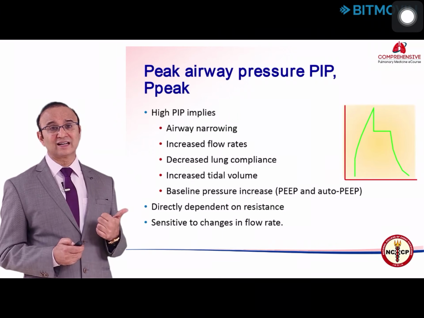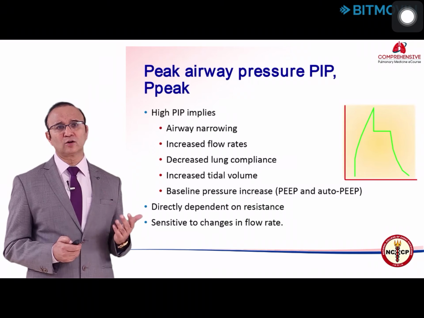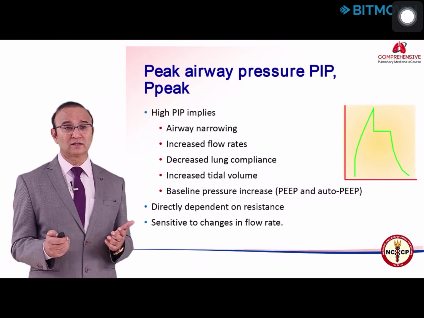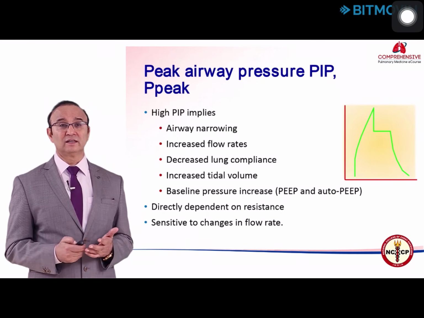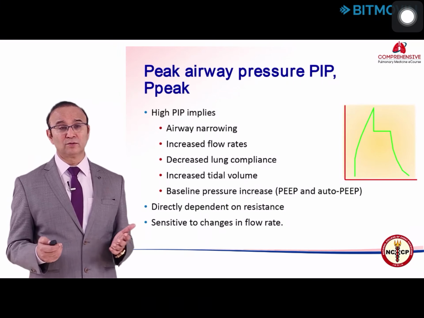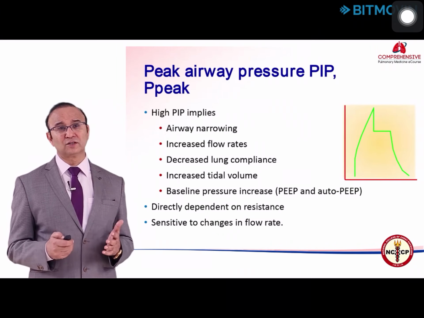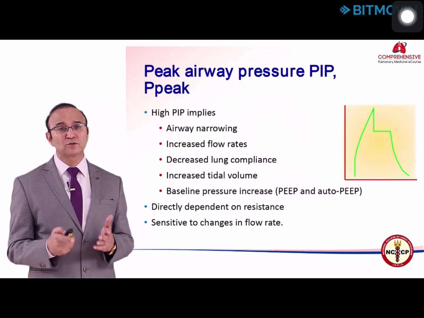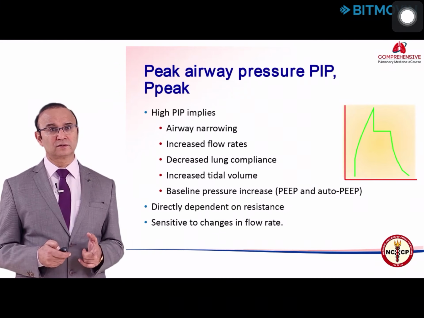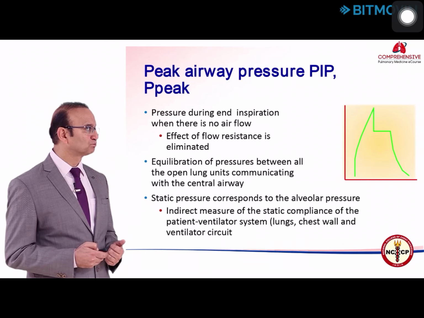This pressure is directly dependent on the airway resistance. It is affected by a mucus plug. It can be affected if the lung compliance goes down because of pneumonia, pleural effusion, or pneumothorax. So peak airway pressure is affected by various things. You have to see what is the reason in your patient and try to reduce it if there is a reversible reason for this.